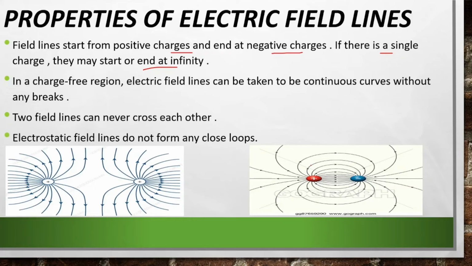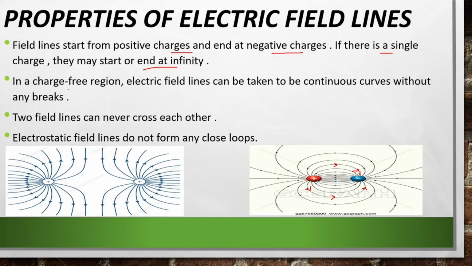That means the arrows are going like this and this way and then this way, and for the negative charge, it will be going inward, radially inward. So it starts from the positive charge and goes to the negative charge. Likewise here also, from the positive charge the field line starts, the arrow goes to the negative charge and ends in the negative charge. And if there is a single charge, they may start or end at infinity.